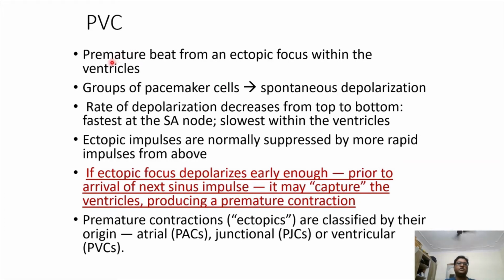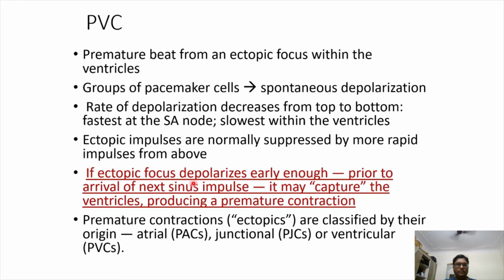Premature ventricular contractions, basically it's a premature beat from an ectopic focus within the ventricles. How it originates is that normally there is a group of pacemaker cells in the heart that spontaneously depolarize. Usually it's the SA node. The rate of depolarization decreases from top to bottom. It's fastest at the SA node and slowest within the ventricles. Because the SA node is the fastest, it is the dominant pacemaker and it suppresses the depolarization activity of the other tissue in the heart. So the ectopic impulses are normally suppressed.